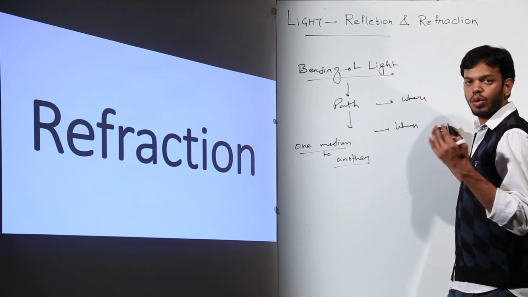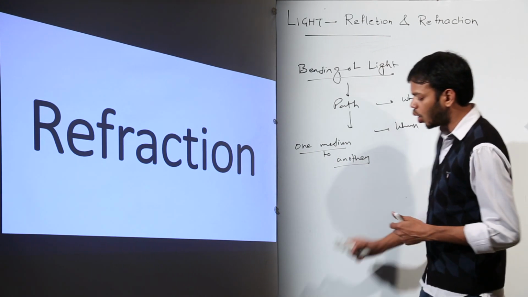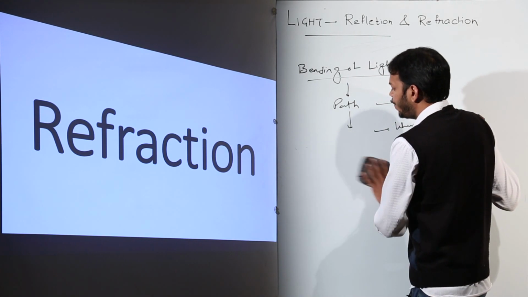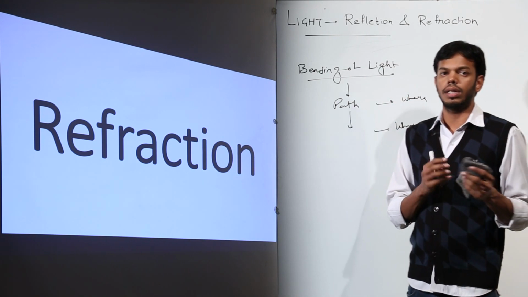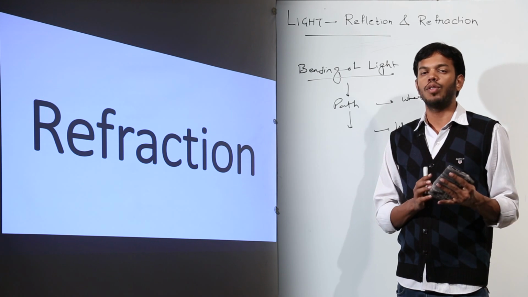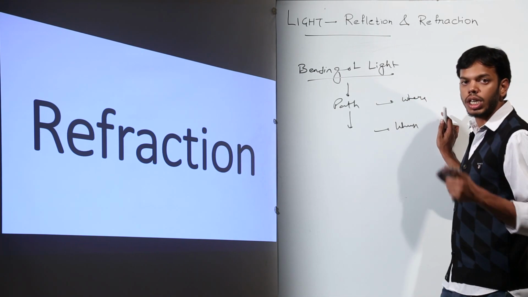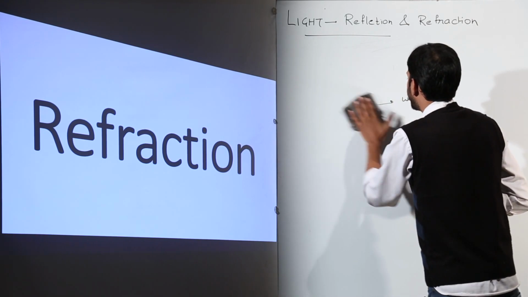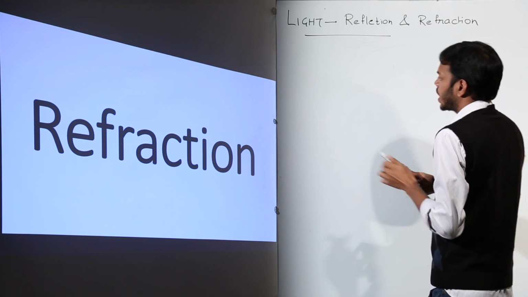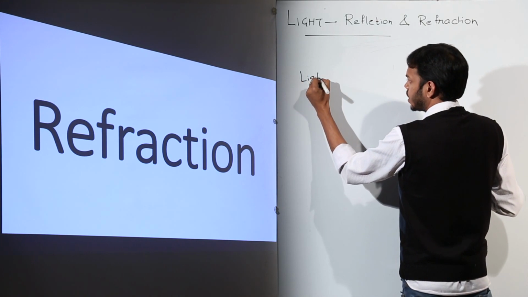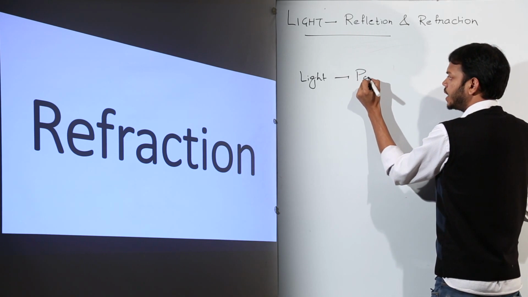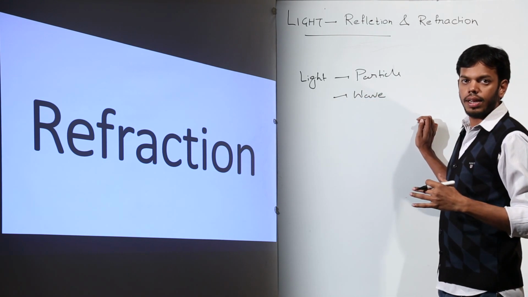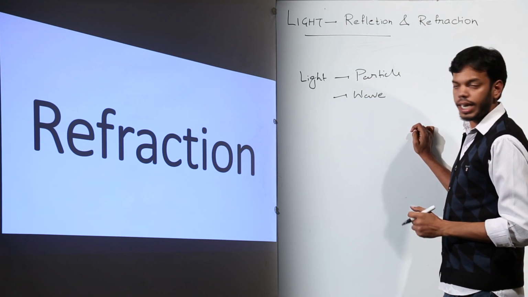Before we explain refraction, let's study the cause of refraction. What do you think the cause of refraction would be? I'll explain the exact reason and the basic cause behind it, but you don't have to study that in much detail because this is not in your syllabus. I am giving you some extra topics to know. First of all, light has two types of natures, particle nature and wave nature. So light has dual nature, particle as well as wave nature, right?